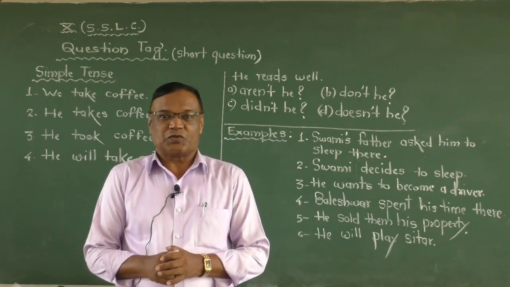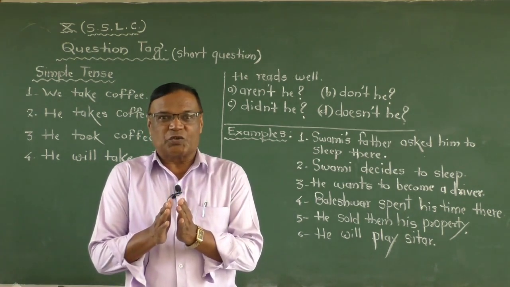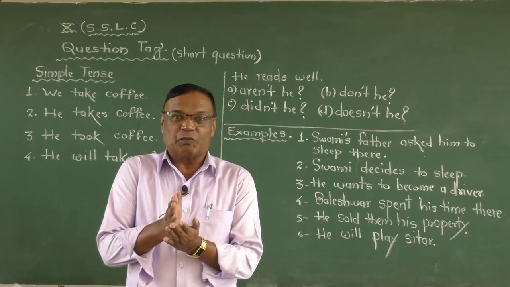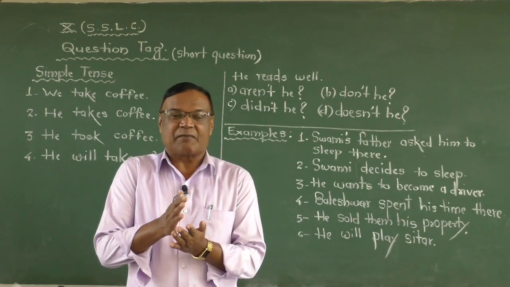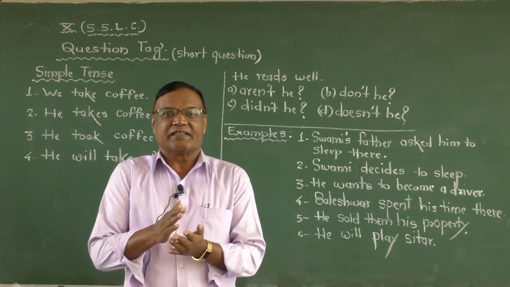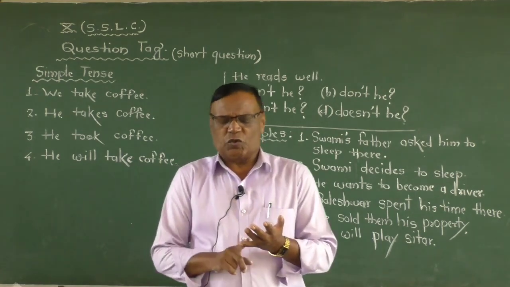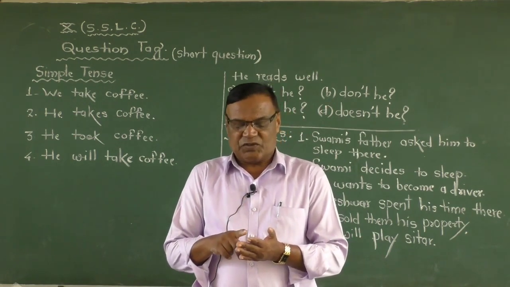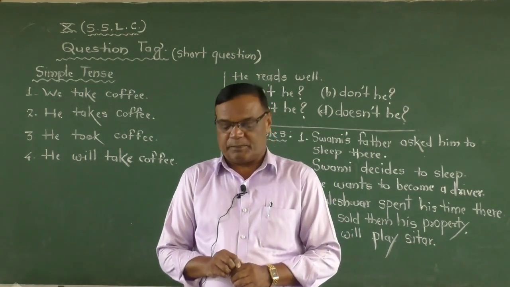I told students in the first lecture itself that for the grammar section you keep a 200 pages notebook, and there you make 2 parts. One part for the grammar, that means question tag, parts of speech, active, passive, direct, indirect, auxiliary verb, negative sentence, all. And another part you just give to the story writing, essay writing, paragraph writing, and that you see that is a idea, that means picture writing.